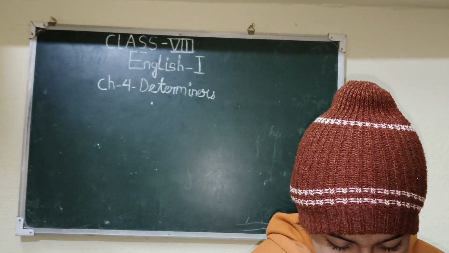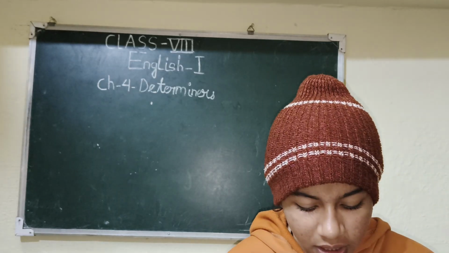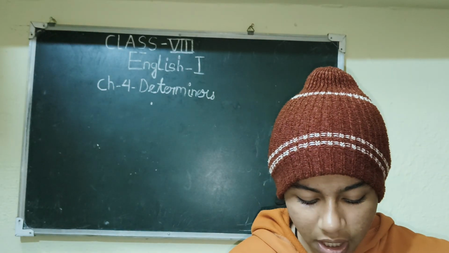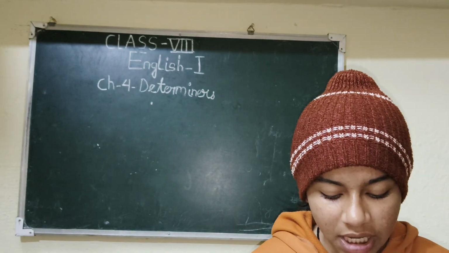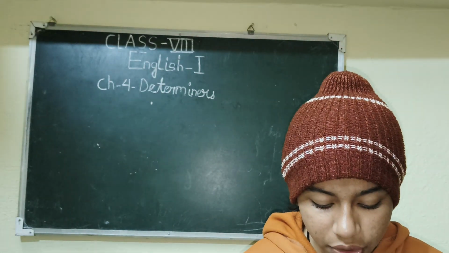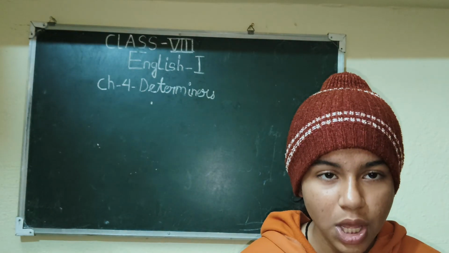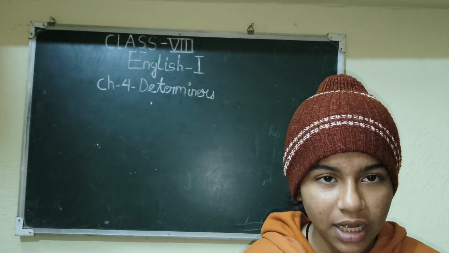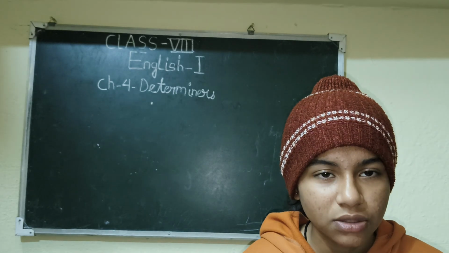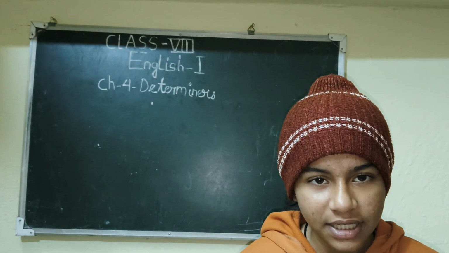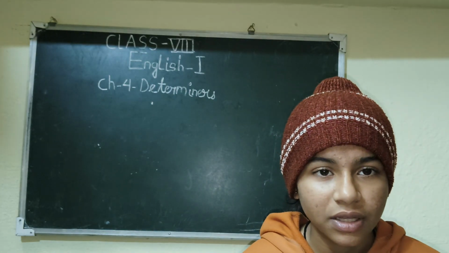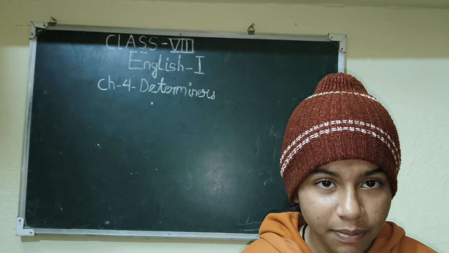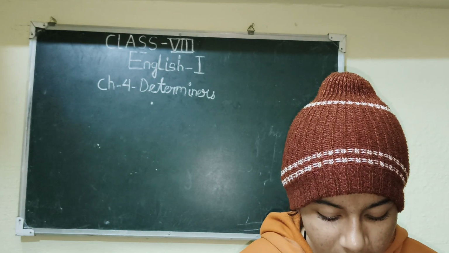Then fifth one: the little hard work now go to a long way by ensuring a bright future. The answer will be: a little hard work now will go a long way ensuring a bright future. Here the is not required, because the article the is used where a specific person is being depicted, like Mahatma Gandhi, Jawaharlal Nehru. In that sentence we would use the, like the greatest freedom leader Mahatma Gandhi has now died. That's why we will use the there, but here we'll use a.